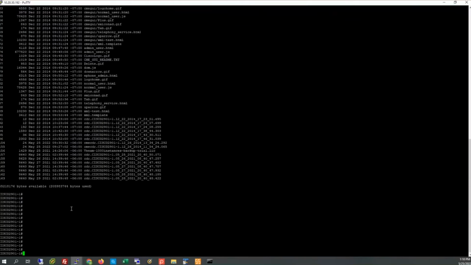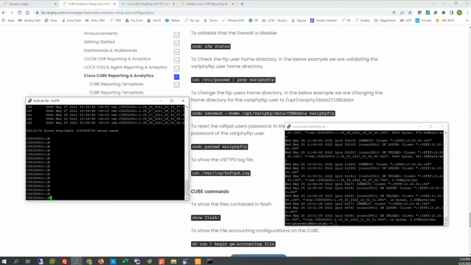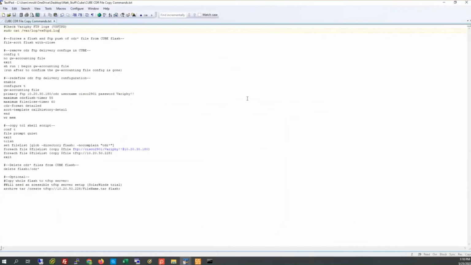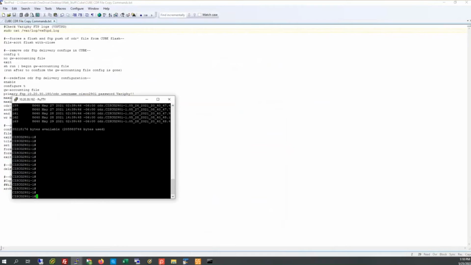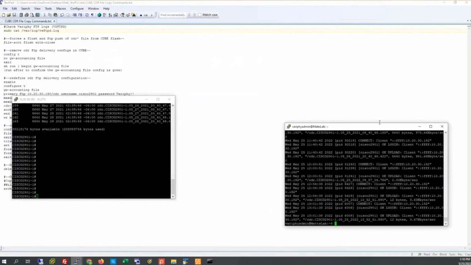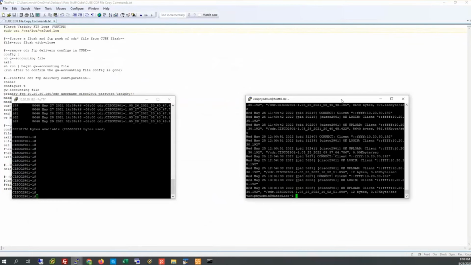One thing I would recommend doing is kicking off a force command to flush out Cube's Flash and send data over to us. I have a reference document here to showcase for us. All right, we're going to follow this along. Let me pull up my terminals, and we'll comb through all this. Don't worry, you don't need to write all this down. I will have a knowledge base article on the verify.com website by week's end with all this information and documentation that we're walking through right now.